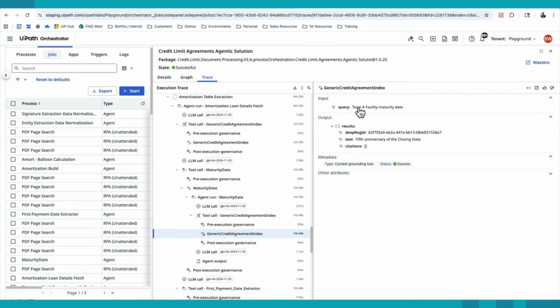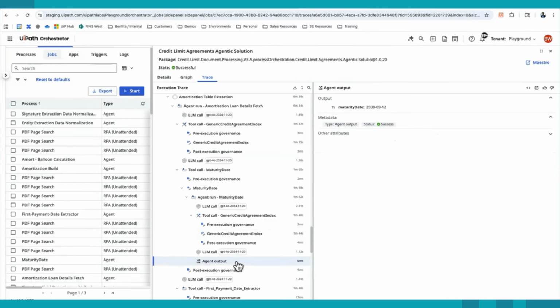And you can see here, good example, we're looking for the term A maturity date. It is told it is the 5th anniversary after the closing date. Since we've already gathered that metadata of the closing date, we could do the mathematics with agents to determine what the actual raw date is, because formatting matters. You can't necessarily just pass in 5th anniversary dates. You do need specifics, and the agents are able to do that data transformation for us.